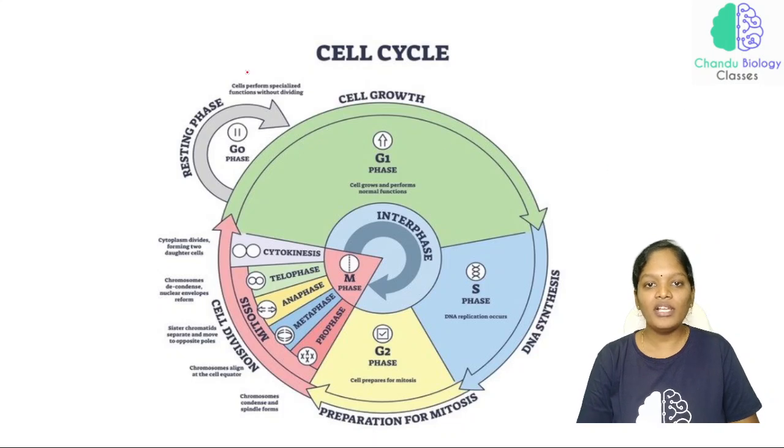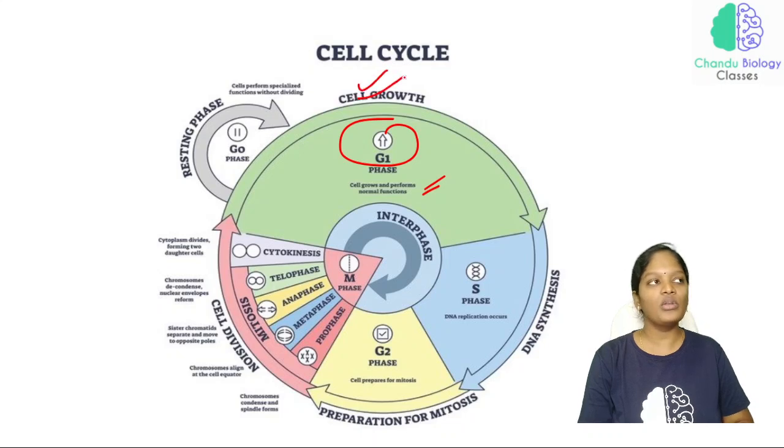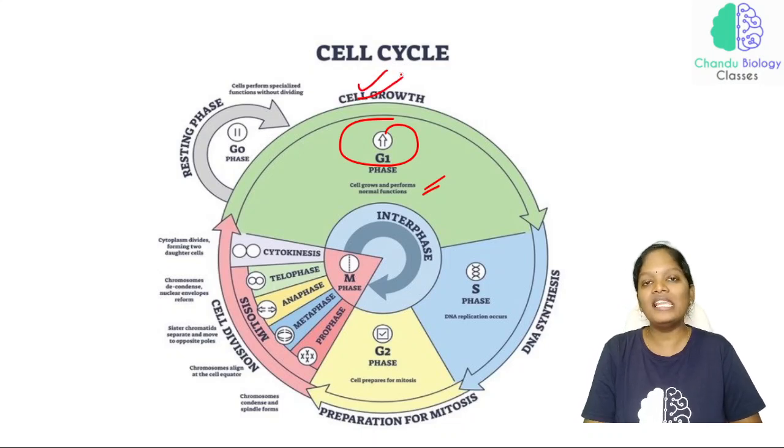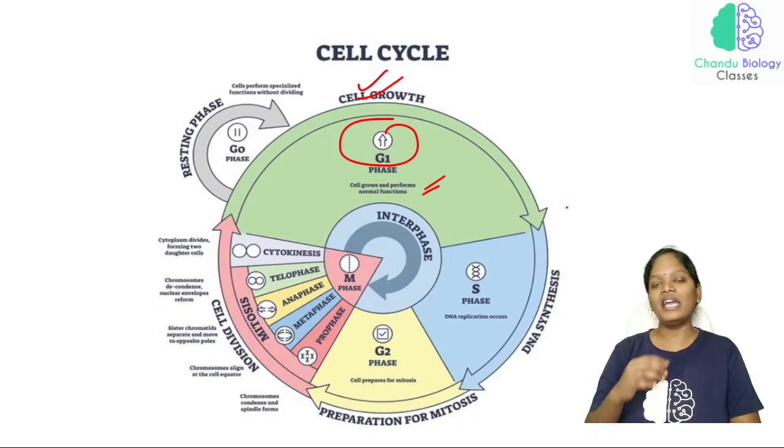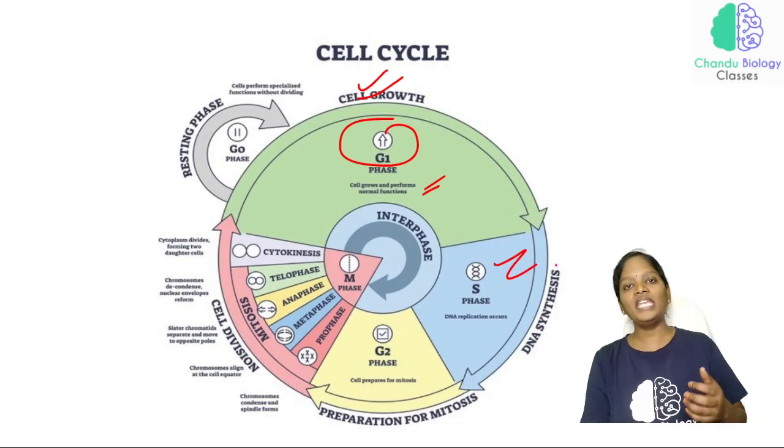See here, look at this picture. In the G1 phase, the cell will grow and perform its normal function. This is undergoing cell growth, so the cell growth phase is called the G1 phase. Now after the cell attains a certain growth, it will enter into the S phase, where the DNA replication of that particular cell occurs.